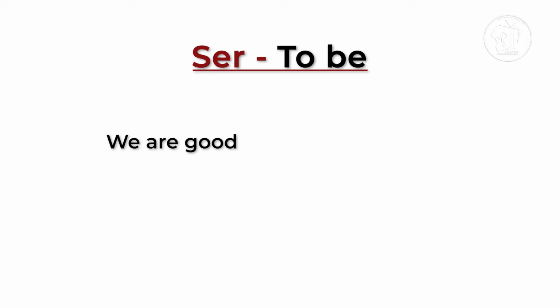Now let's look at we are good. If we're referring to a group of only boys, or we are female and we're in a group where there is at least one boy, we say, nosotros somos buenos. Now we change bueno to buenos because we're talking about more than one person.